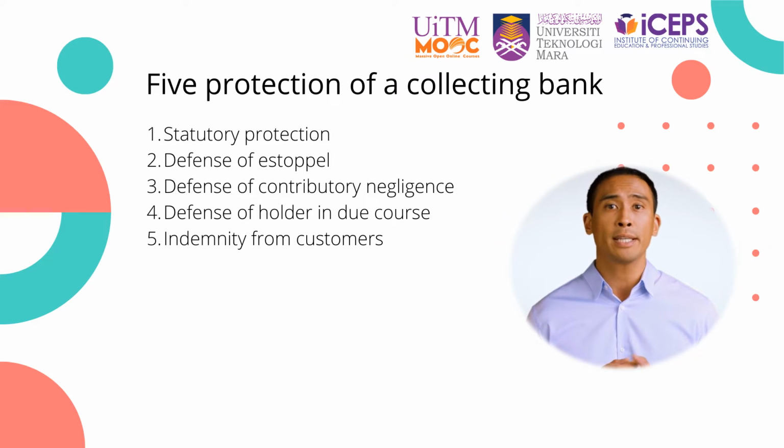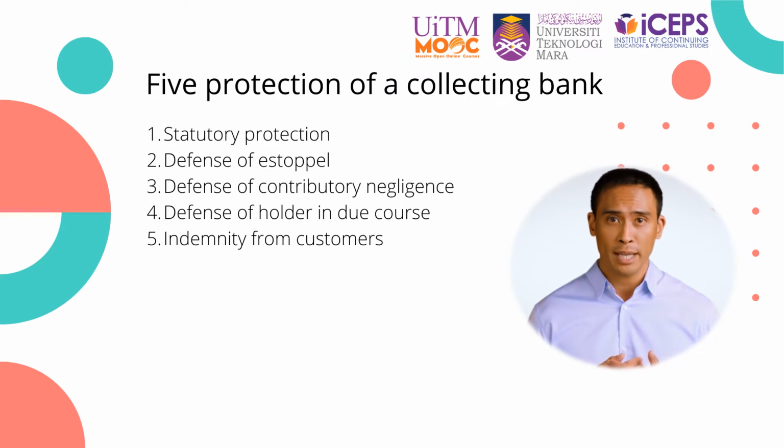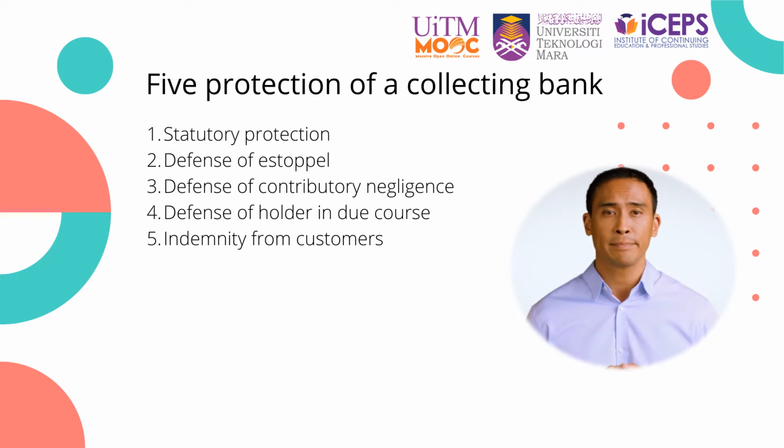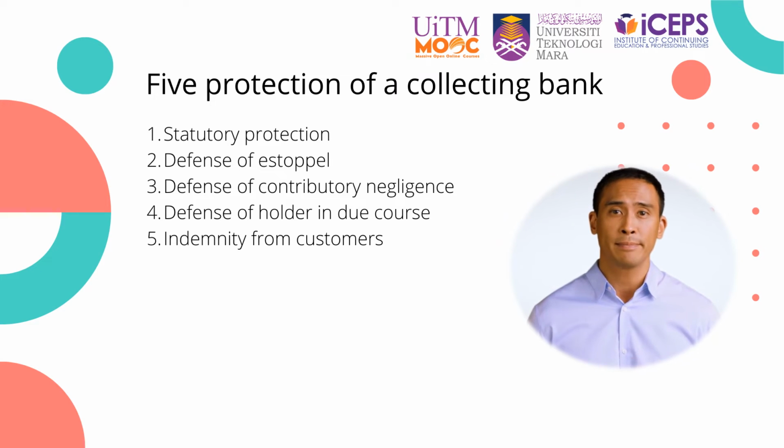Next, collecting bank has a defense of estoppel. It is a protection to the collecting banker as a result of proofs gathered, where the customer's pre-actions acted as proof of a line of facts. The collecting banker cannot be blamed or sued by the true owner of a check when the collecting banker can prove that the customer had said or done something which led the collecting banker to believe on reasonable grounds that it would be permitted for the bank to collect the checks concerned for the account of the customer.